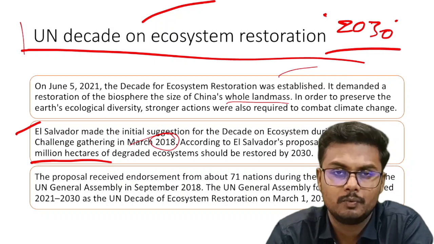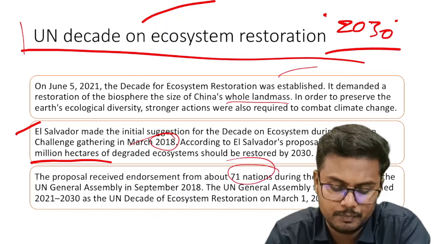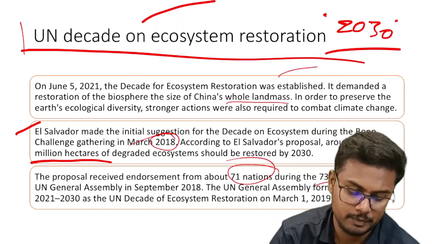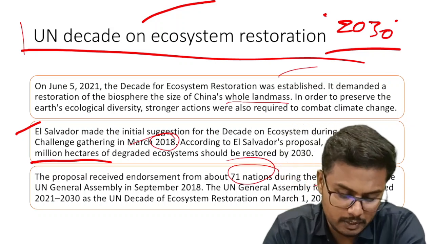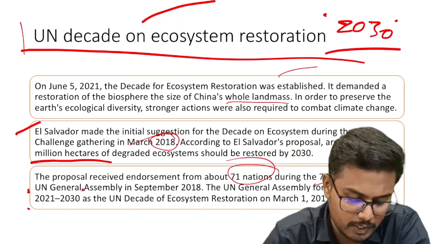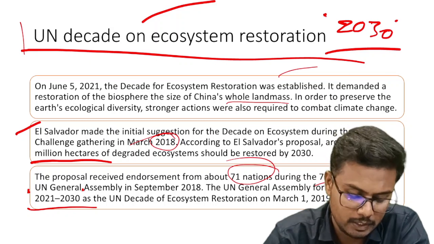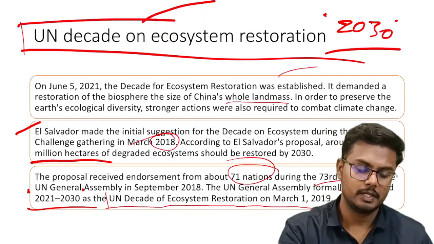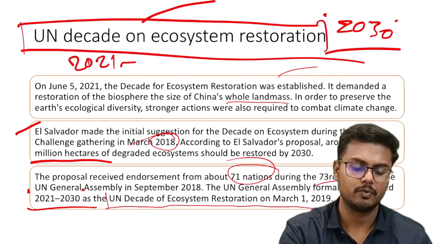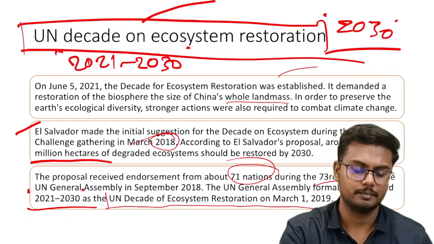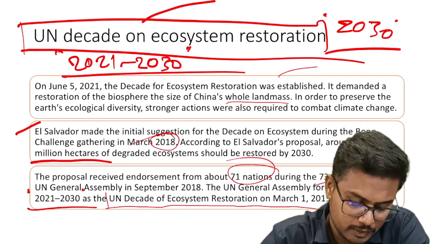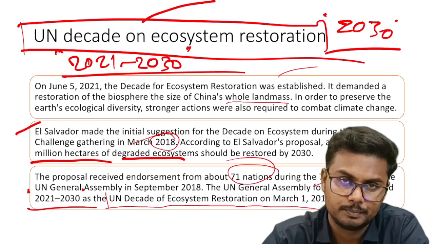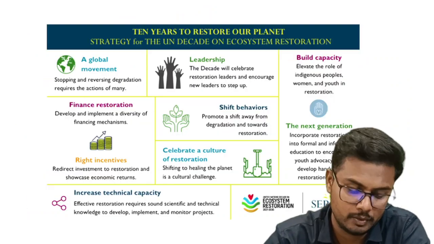Alright, the proposal was supported by 71 other nations at the 73rd session of the UN General Assembly, which was held in 2018. And the UN General Assembly formally proclaimed 2021 to 2030 as the UN Decade of Ecosystem Restoration. Alright, the UN Decade on Ecosystem Restoration is from 2021 to 2030. By 2030, at least 350 million hectares of degraded ecosystems should be restored. This was a proposal initiated by El Salvador.